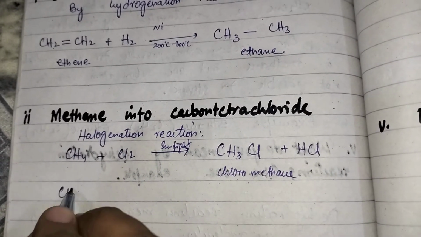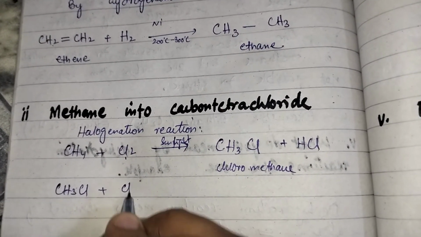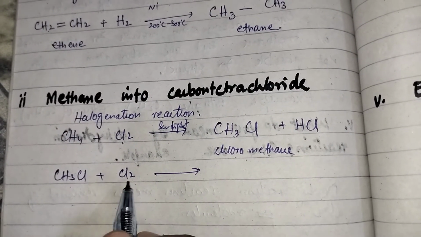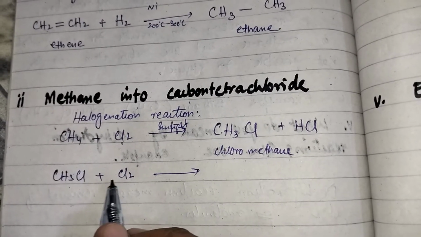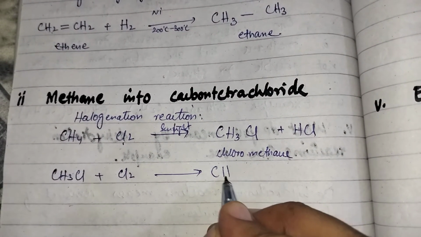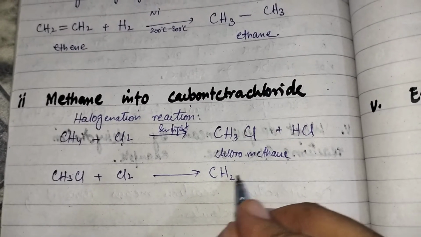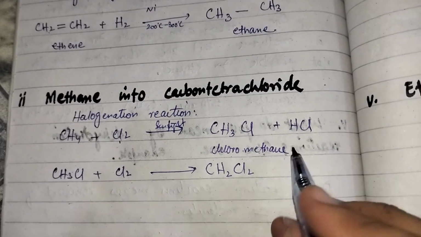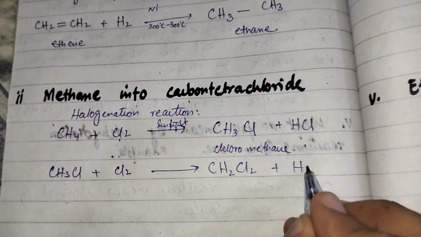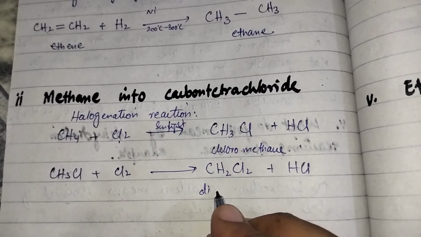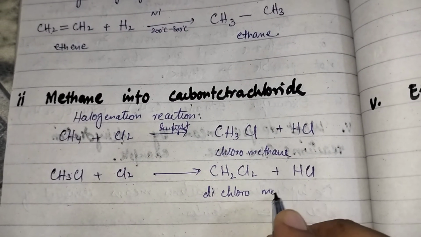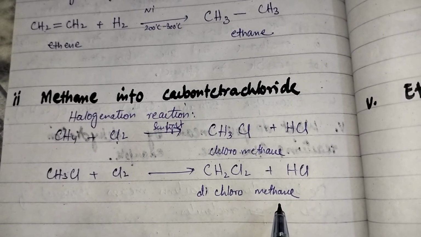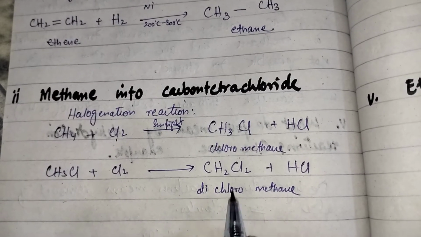Now chloromethane will react with another molecule of chlorine gas in the presence of sunlight. So another hydrogen will be replaced by another chlorine. It is again a substitution reaction. So now hydrogen will be 2 and chlorine will be 2, CH2Cl2, and the removed hydrogen will react with another chlorine and form HCl. So it is dichloromethane. Dichloro means that two chlorines are attached to one carbon.